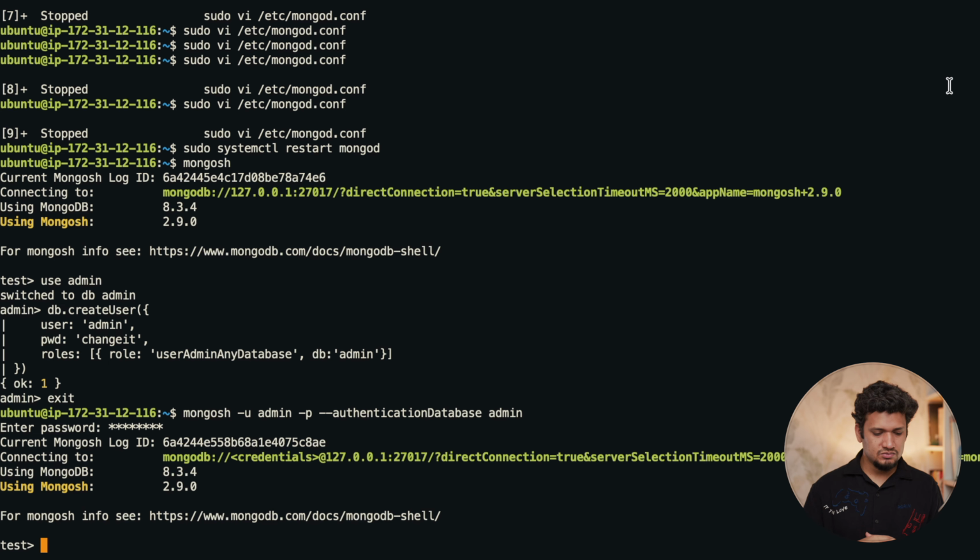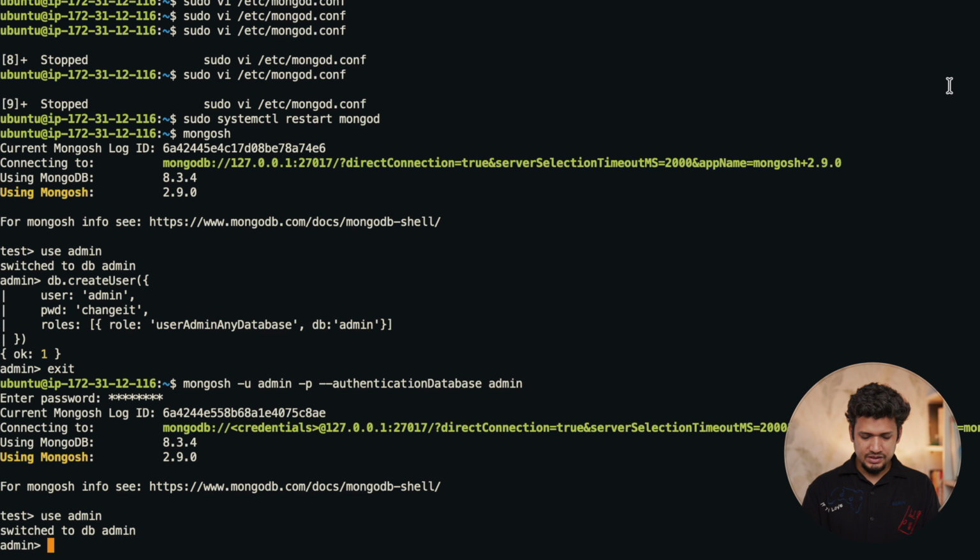Let's do one more thing. Let's provide a role to our admin that will be the root role. For that, first we have to go to the admin database, and there we have to write db.grantRolesToUser.